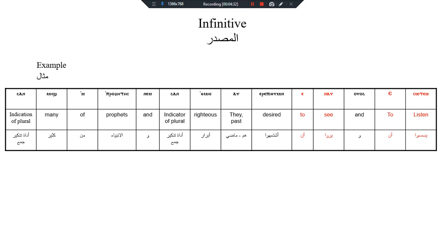When we use it as infinitive, we use it before the verb, after the main verb of the sentence. So we read here, Han mission and propheties, Nemhan ismi, Av erbi simin, Enav owo esutem. So many righteous prophets and righteous, they desire to see and to listen. So we wanted to say to see after the conjugated verb av, ABC mean, so we said to see and to listen.